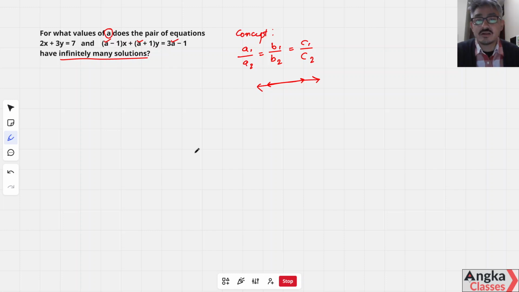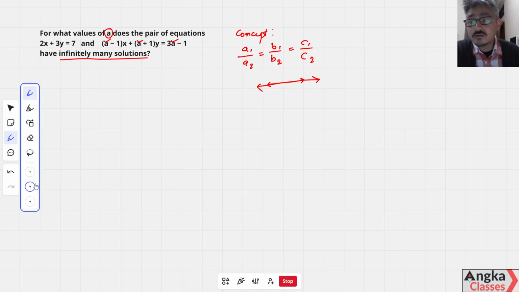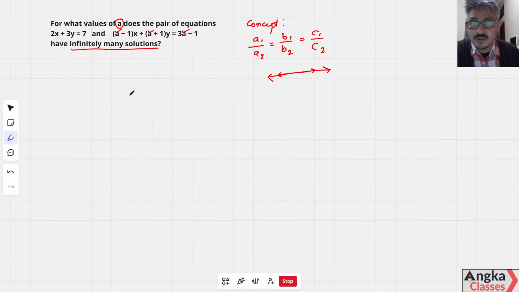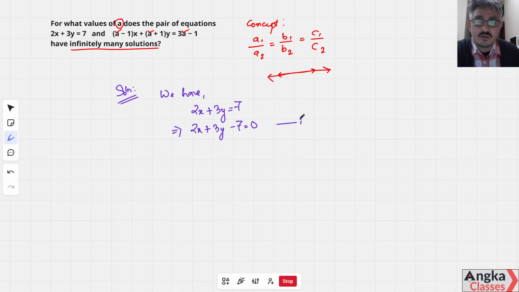So let us solve this question. We have two equations. What will we do? We'll write it in standard form. So we have 2x plus 3y is equal to 7, which implies 2x plus 3y minus 7 is equal to 0. So this is equation 1.